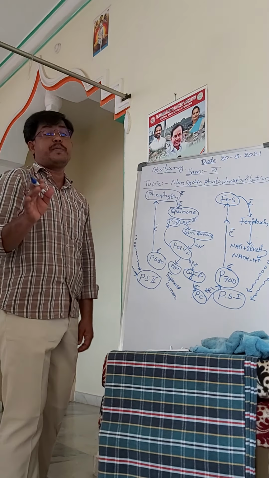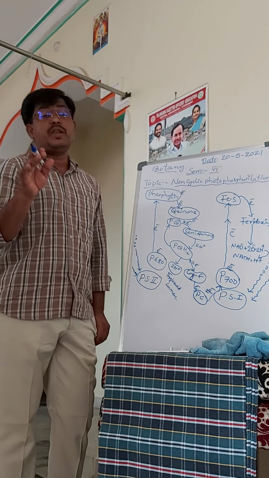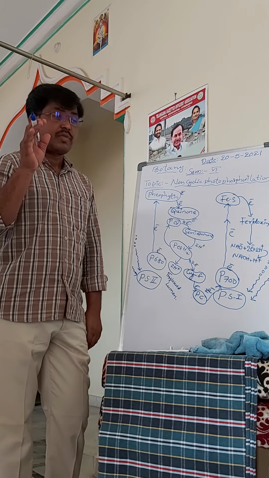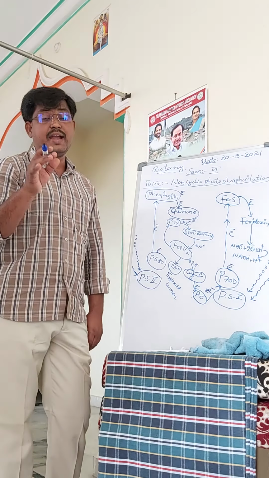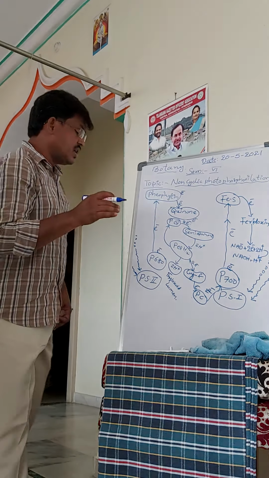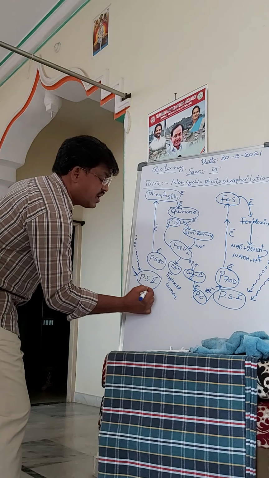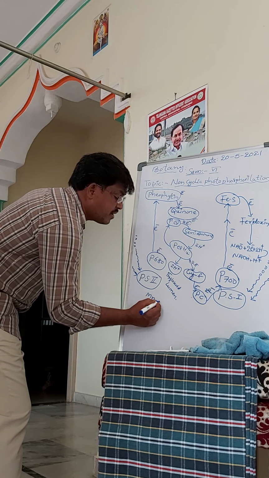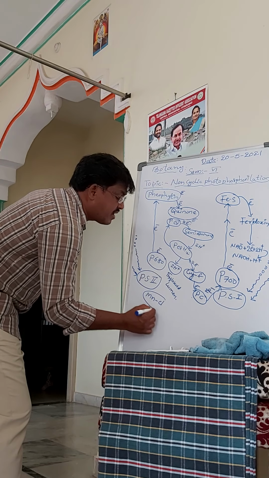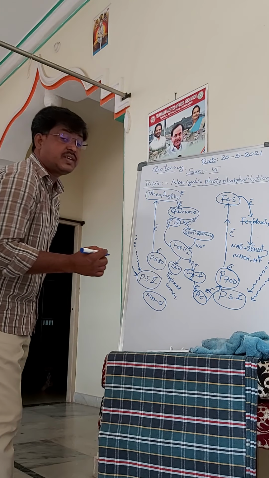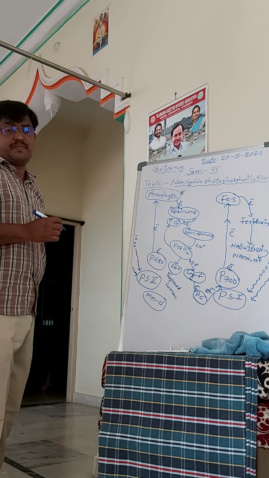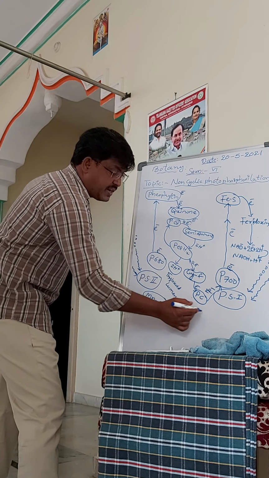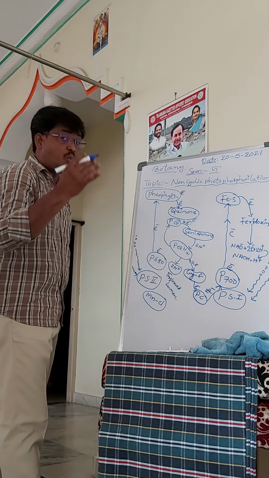The thylakoid lumen is completely filled with water and ions, water and minerals. Near to this PS2, magnesium and chlorine ions are situated. So in this lumen, water is there.